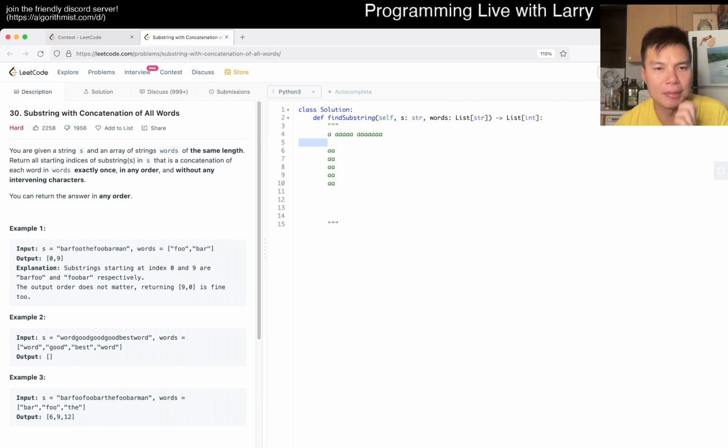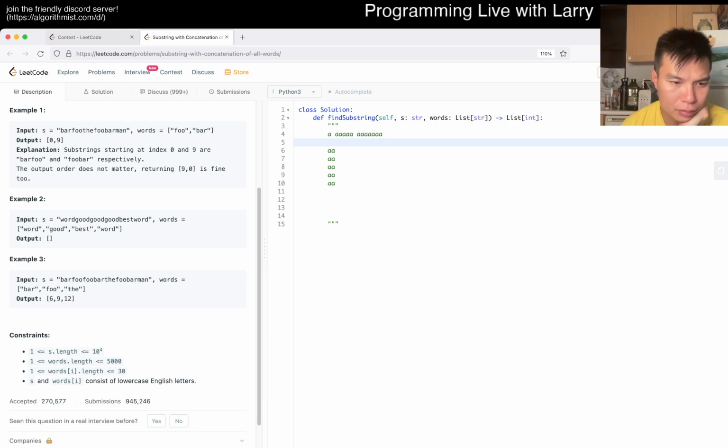I don't know if there's any, I feel like there may be some sort of DP, but I guess we could look at, I guess we can cache all this.